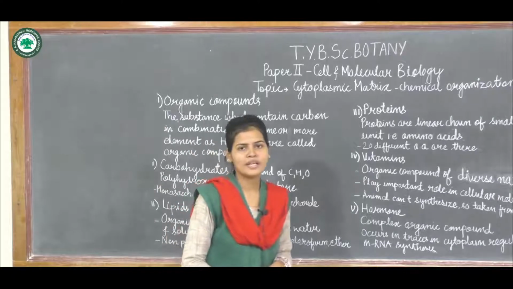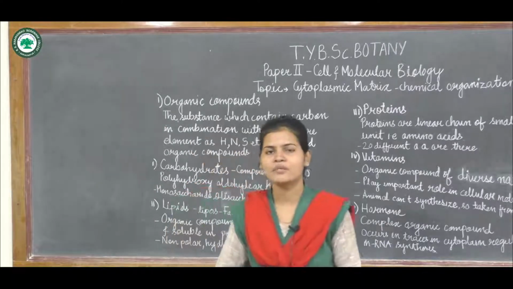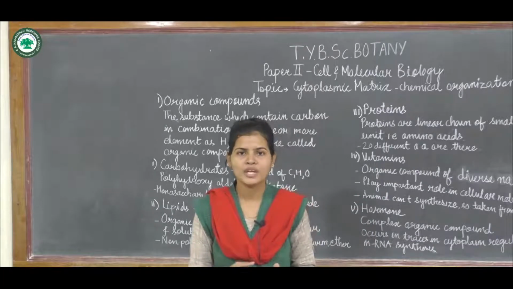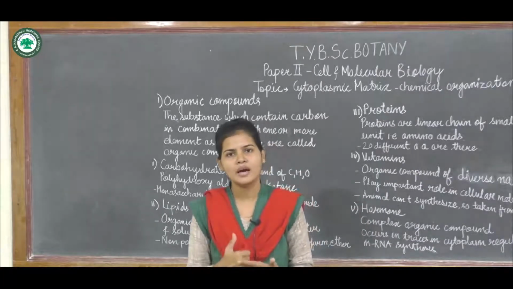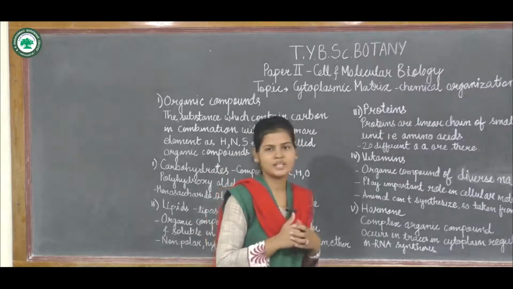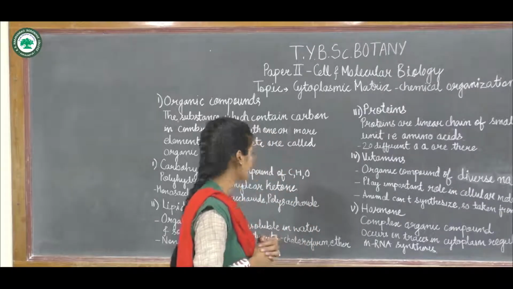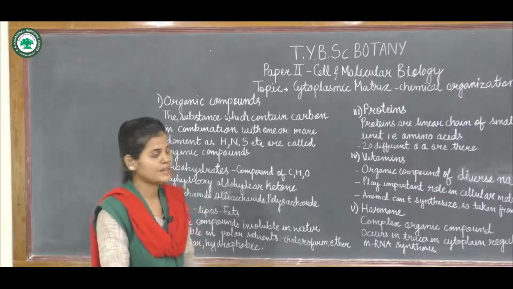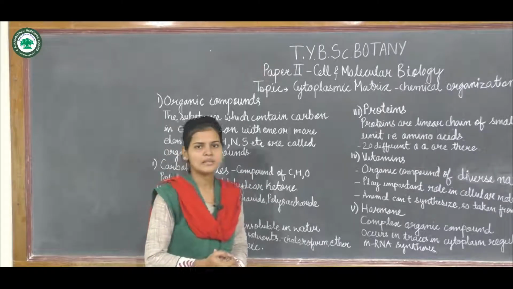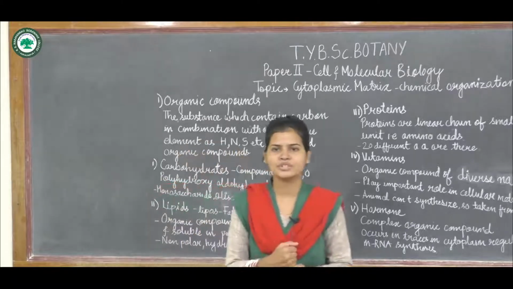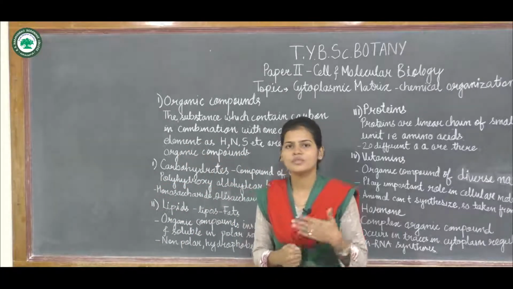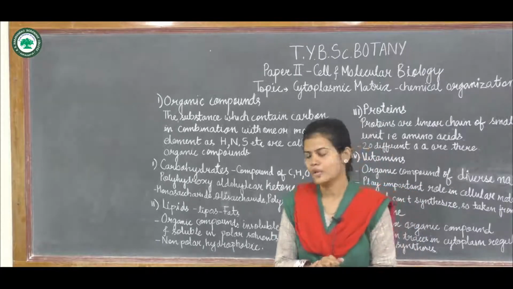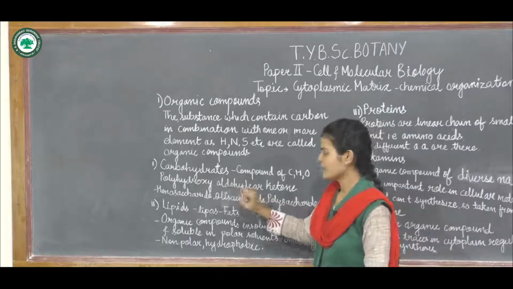Now these organic compounds can be further divided into different categories like carbohydrates, proteins, lipids, nucleic acids, hormones. We are going to study them one by one. So let us first start with the carbohydrate. What are carbohydrates? Carbohydrates are compounds of carbon, hydrogen and oxygen. So they contain hydrogen and oxygen along with the carbon.